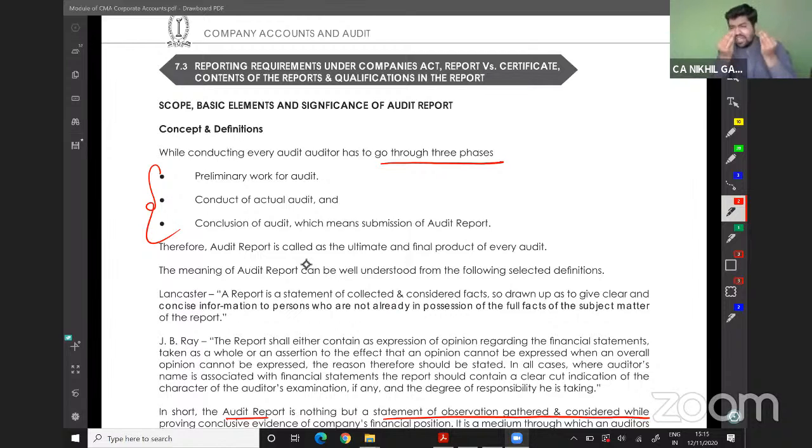See, just like an education system, in case of an examination, first we will go for coaching classes, we will read, we will understand, and after reading, understanding and planning, we will give an exam, and after giving the exam, we will get particular marks and a report. Same is for the audits.